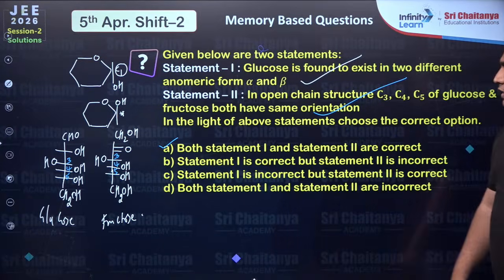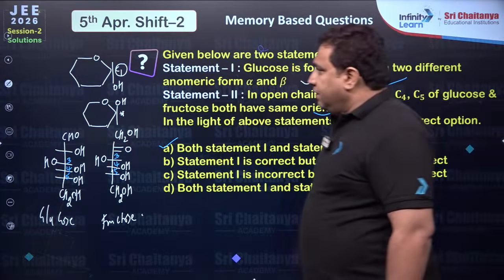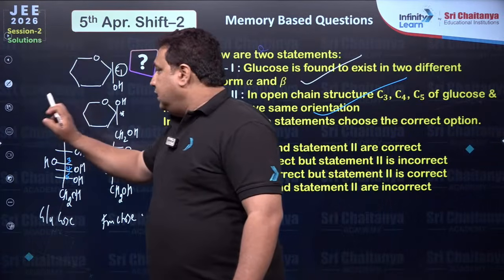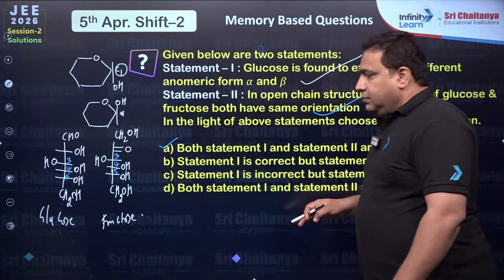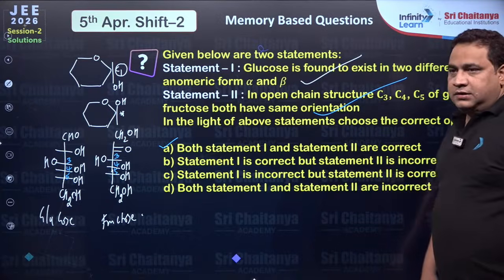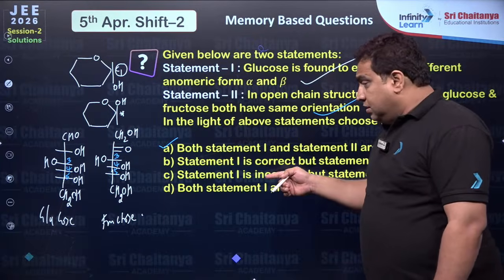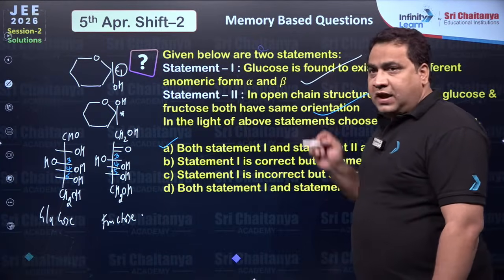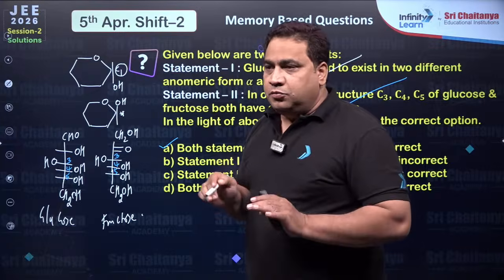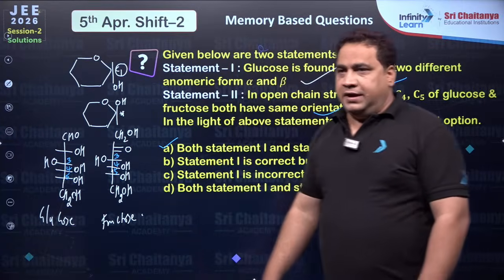Please reply to me, everyone. Give thumbs up. Reply quickly, fast. Is it clear? So both the statements are coming correct. So maybe this option is in 2, 3, 4, 5, I don't know. But wherever the option is there, if you have ticked that option that 1 and 2 both are correct, then you are absolutely right.